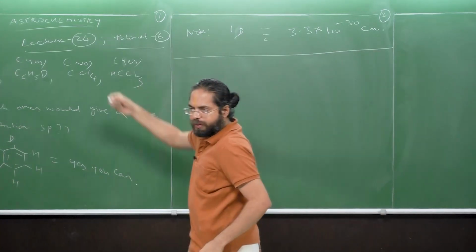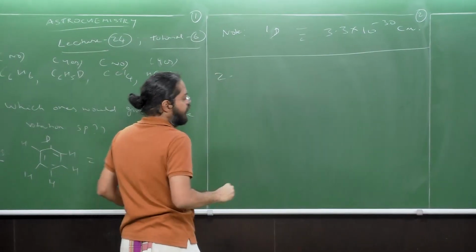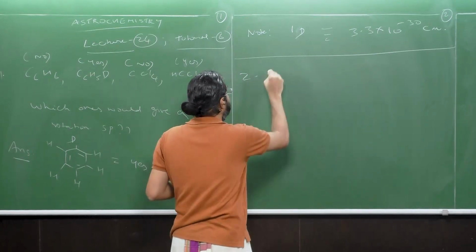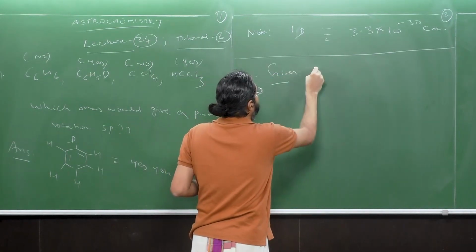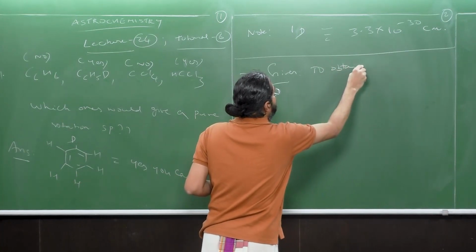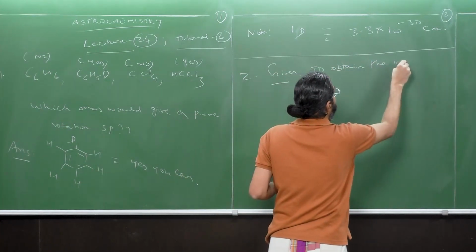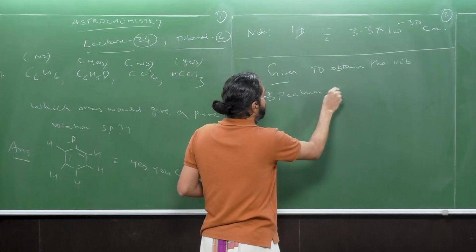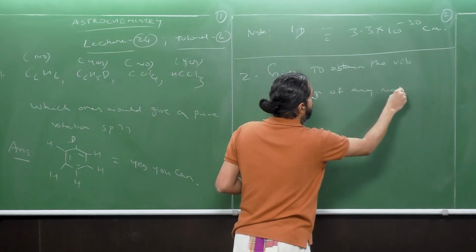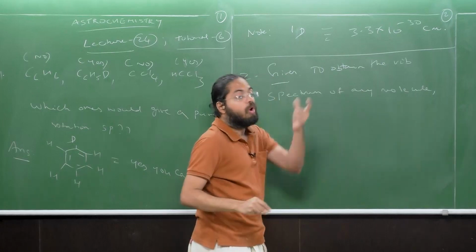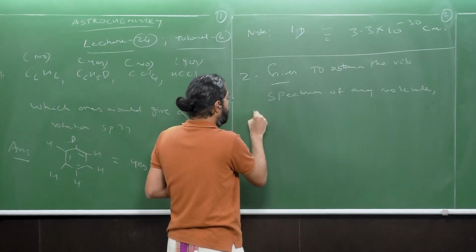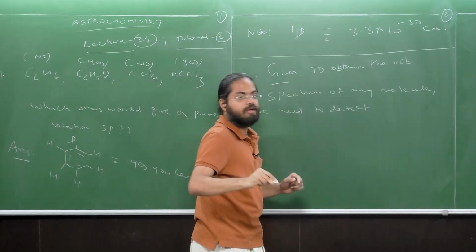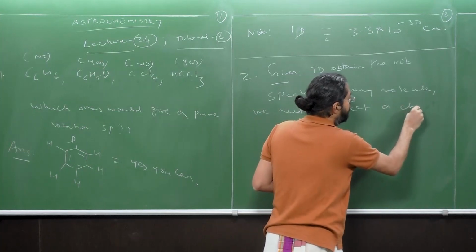So we'll continue with our next question. I'm going to state this as a fact to you: to obtain the vibrational spectrum of any molecule, what we need to do is detect a change in dipole moment.